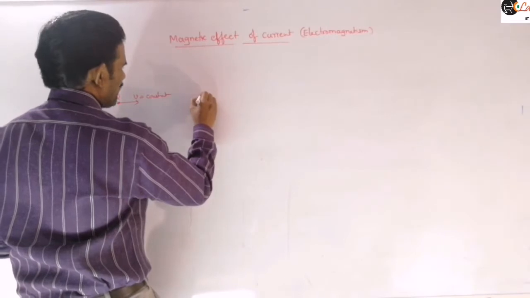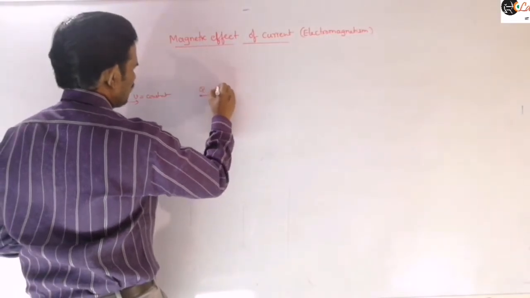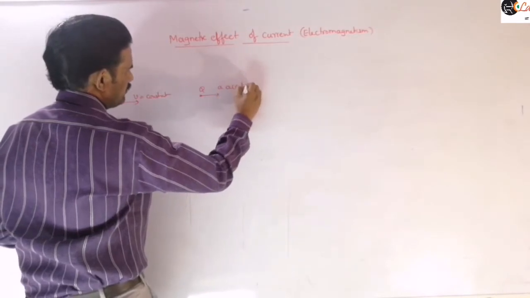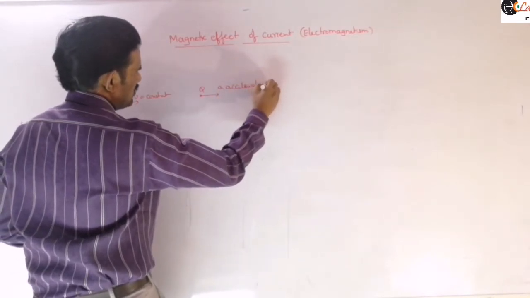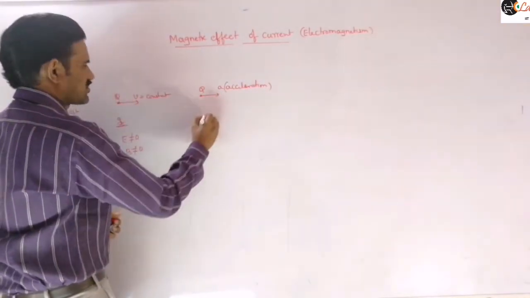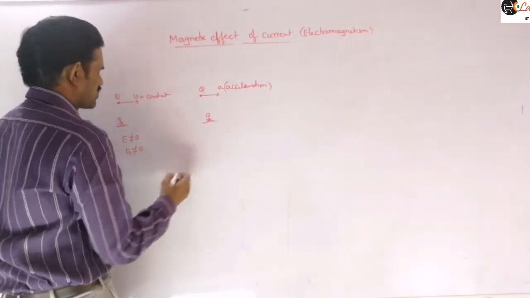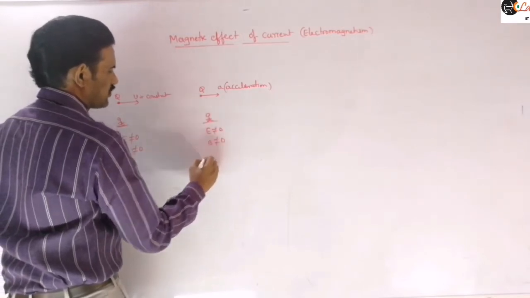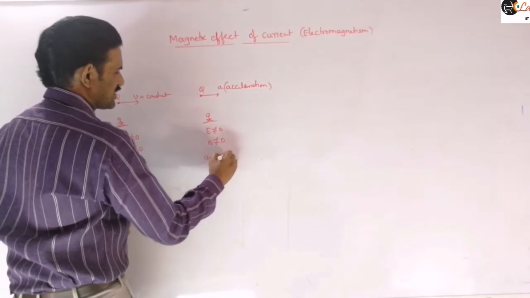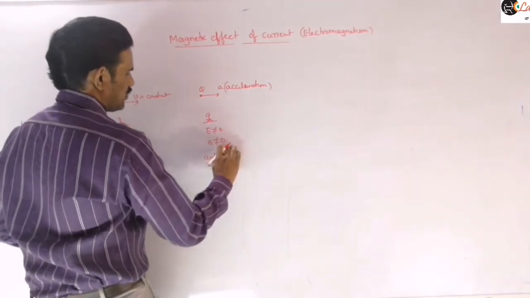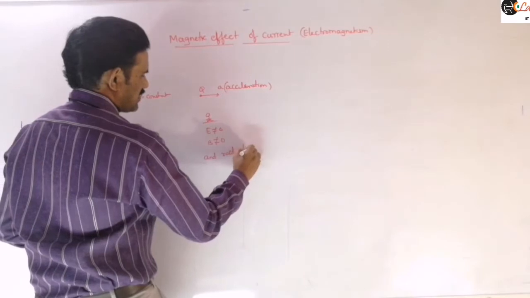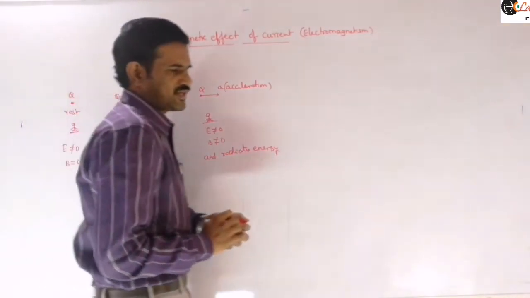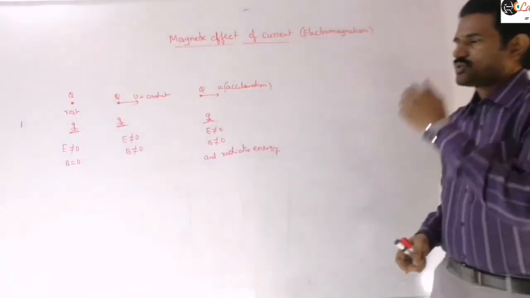And whereas if the charged particle is having some acceleration, an accelerating charged particle, if you consider it with respect to an inertial frame, then it will produce an electric field and a magnetic field, and also radiates energy. So that is a general principle of our electromagnetic waves. So first to mention that,